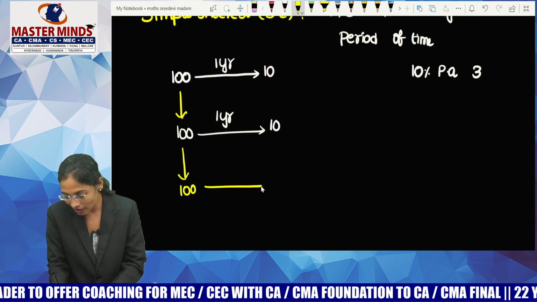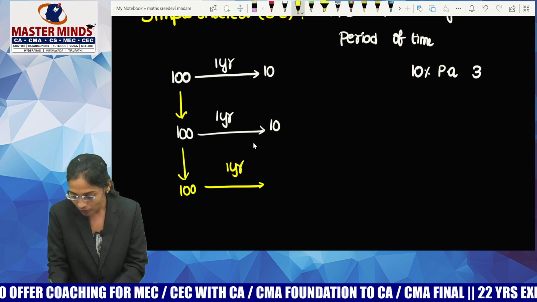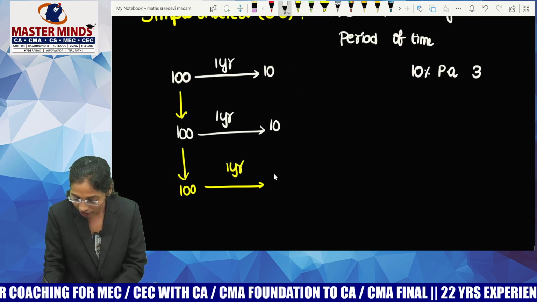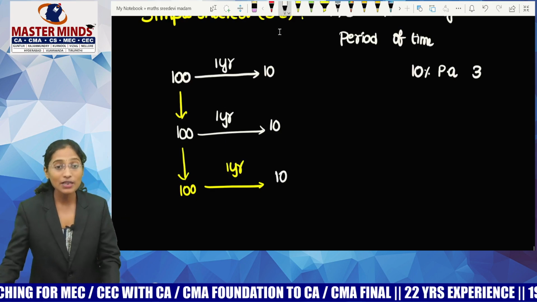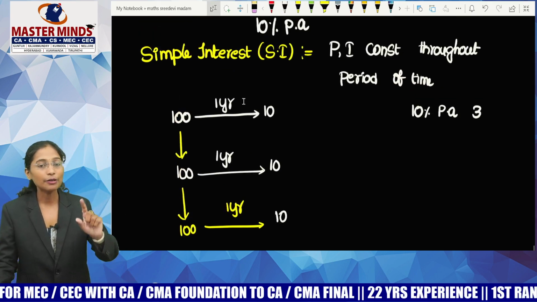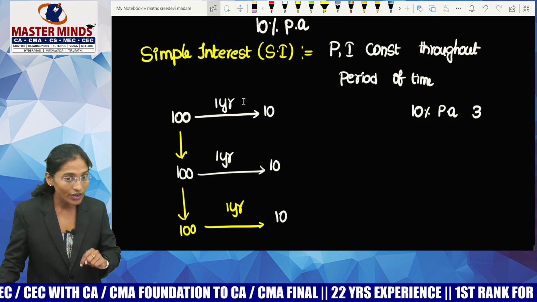Again, we have to calculate the interest for how many years? 1 year. For 1 year, what is the interest amount that we are getting? 10 rupees. Now, guys, please observe. How many years got completed? 3 years. What is the principal for the first year?